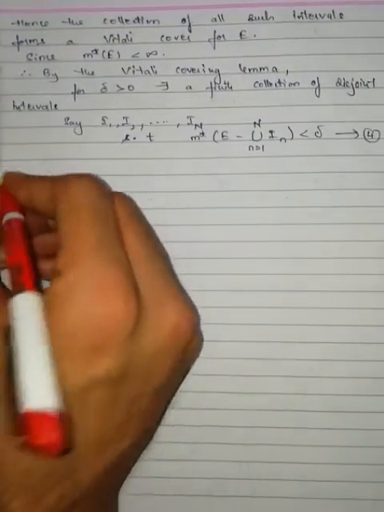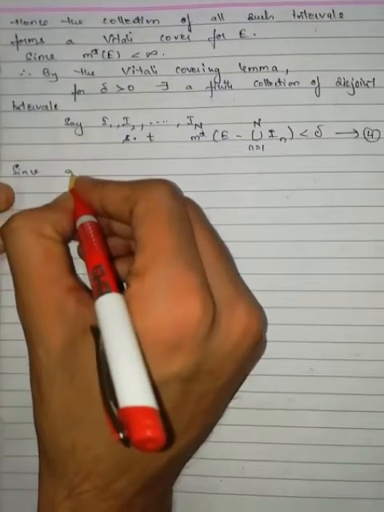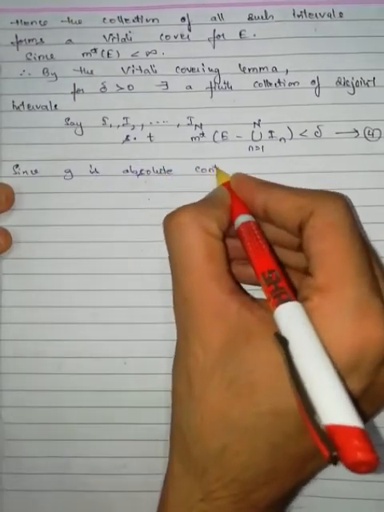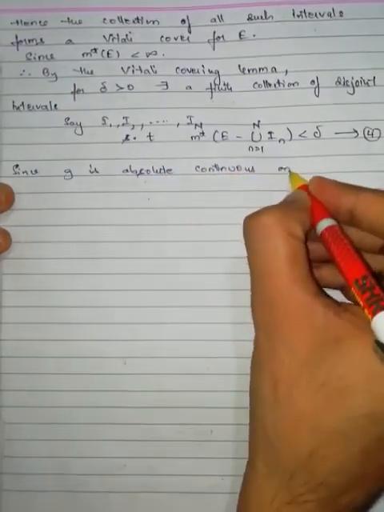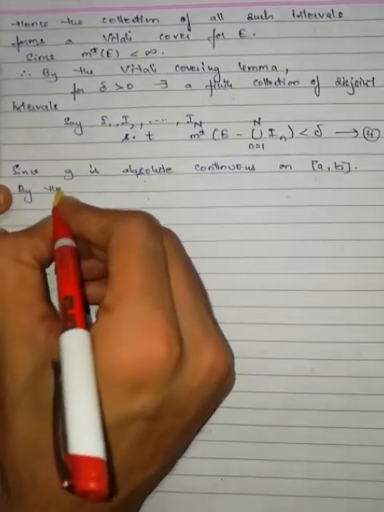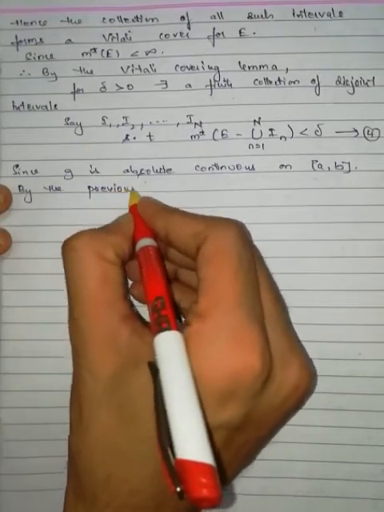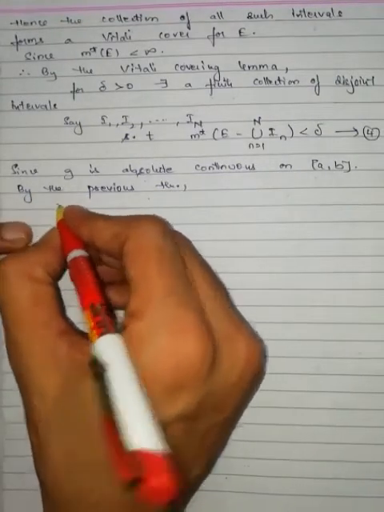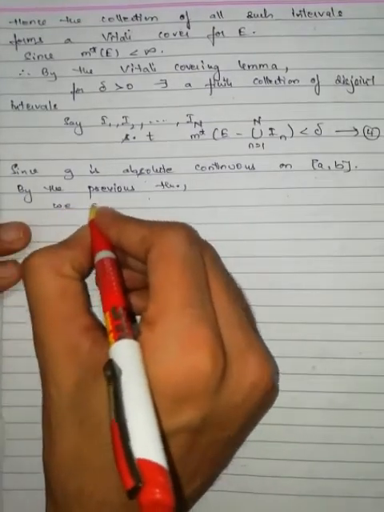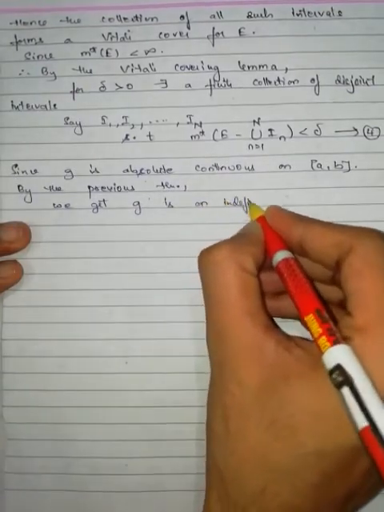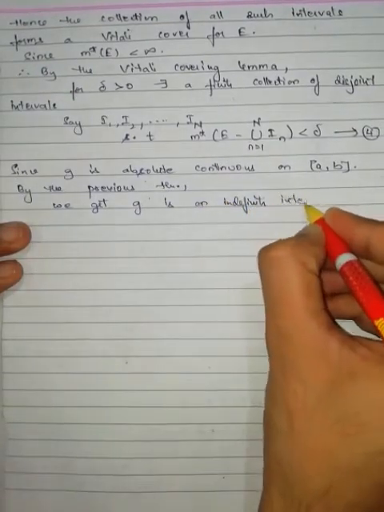Now, given that G is absolutely continuous on the closed interval [a, b], from the previous theorem, G is absolutely continuous if and only if G is an indefinite integral. By the previous theorem we get that G is an indefinite integral.